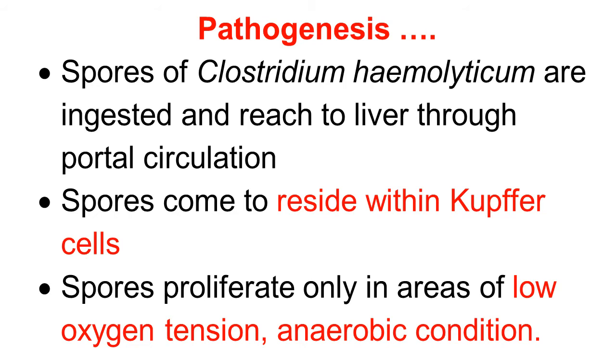or certain place, or in the whole liver, if there is low oxygen tension or anaerobic condition, which are the conditions we will study later on. So whenever an anaerobic condition arises, the spores proliferate and start producing the toxin.